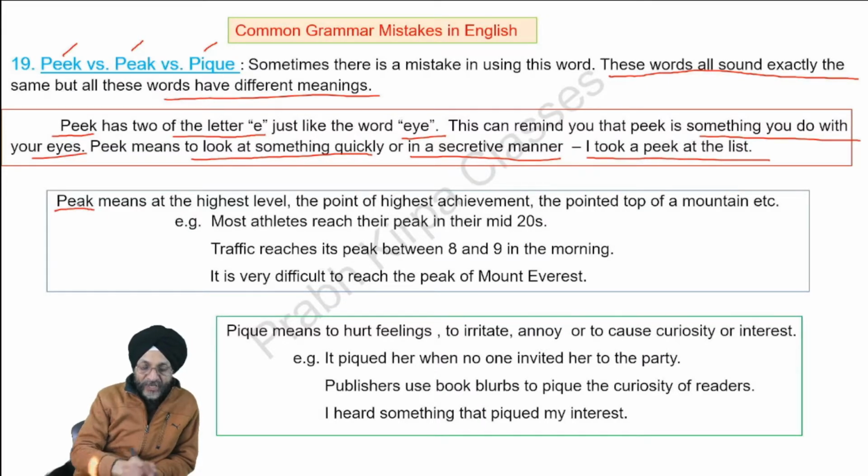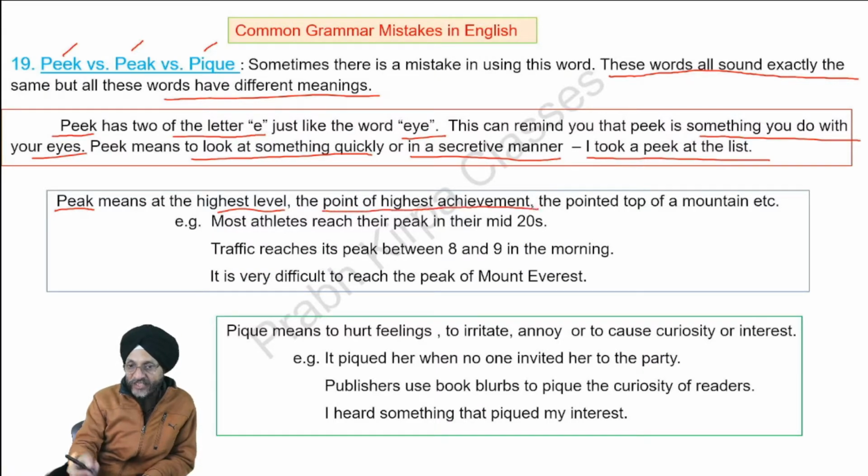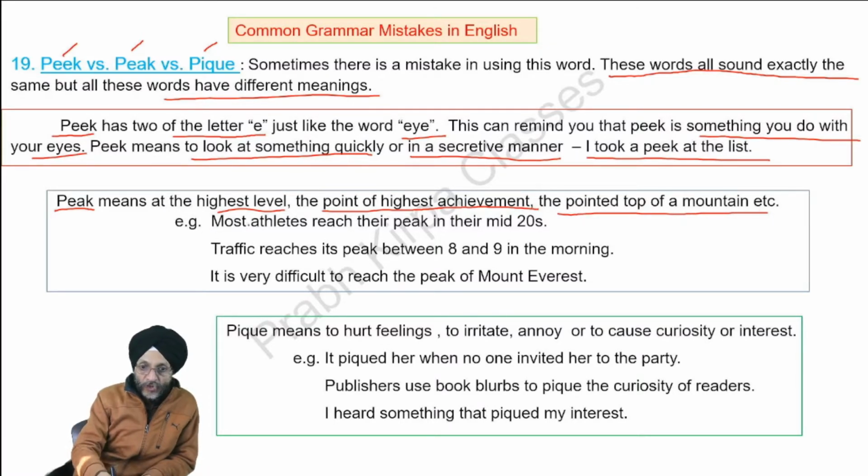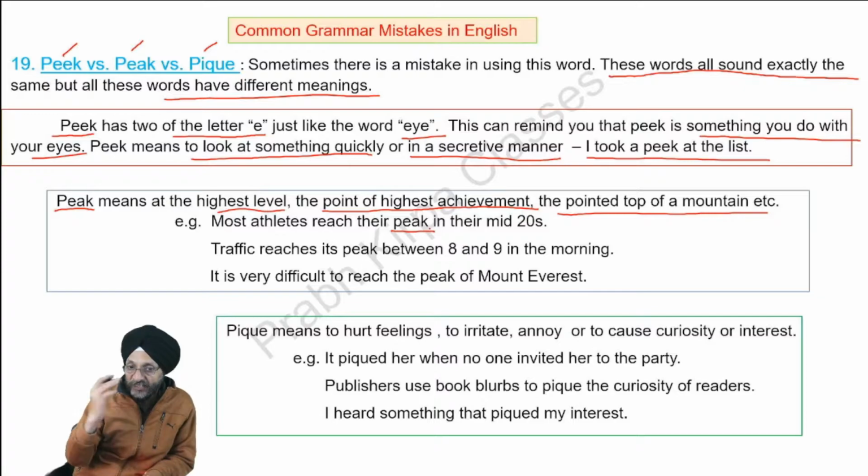Then peak, P-E-A-K. Peak means at the highest level, at the point of highest achievement, or the pointed top of a mountain, etc. Most athletes reach their peak. Here, peak means at highest achievement. Most athletes reach their peak in their mid 20s.